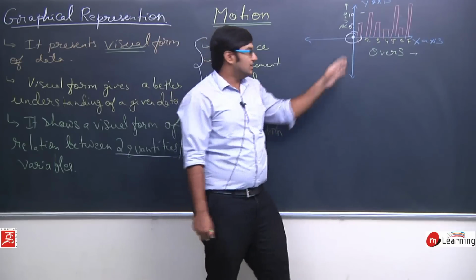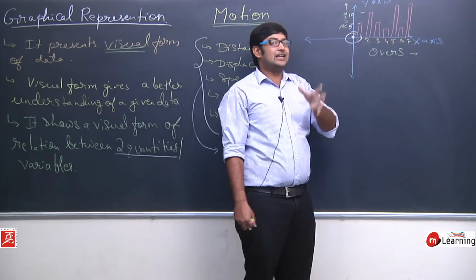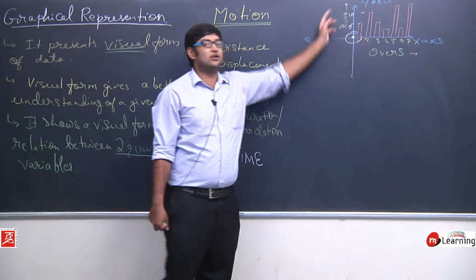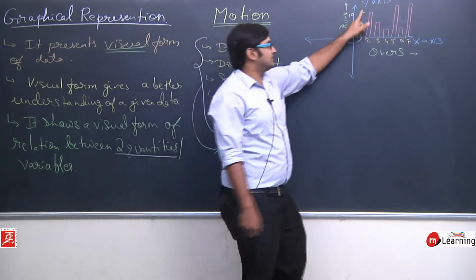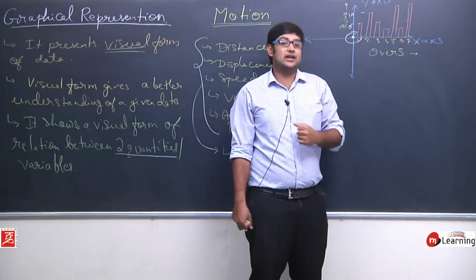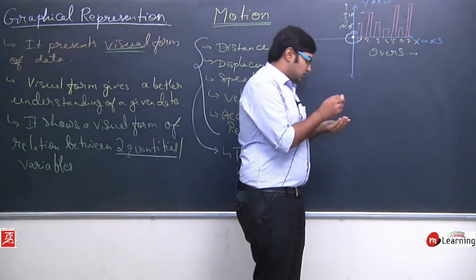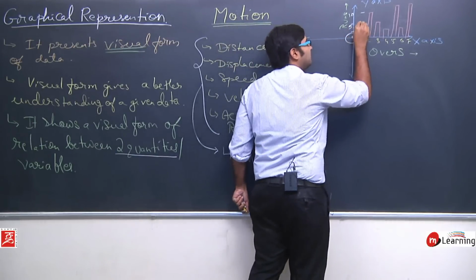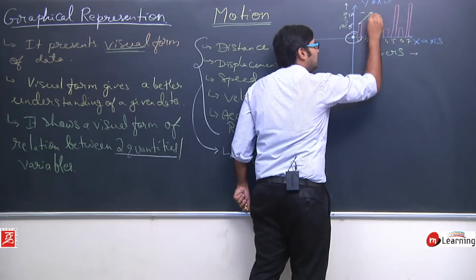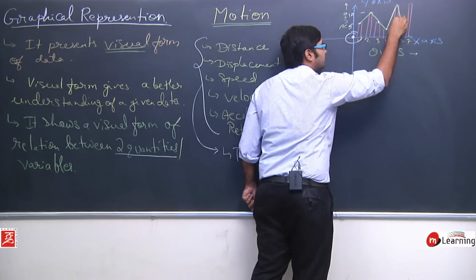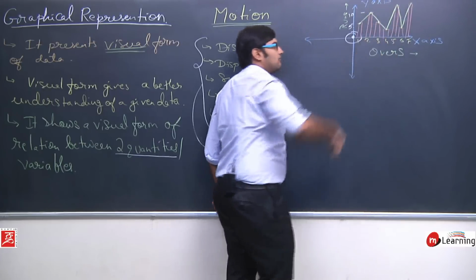The complete details of the overs and the runs scored in each over are shown in this kind of graph. This is the visual representation. And if I want to make a line graph, in your class 7th or 8th you studied that if you join the middle points of these bars, this gives you a line graph like this.